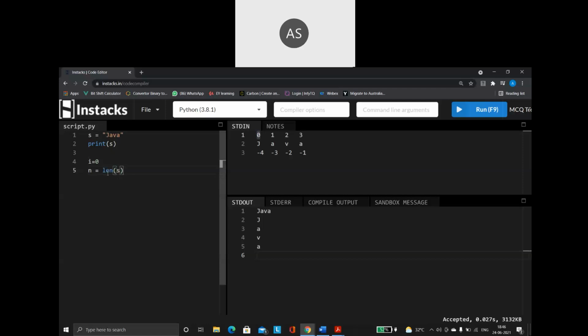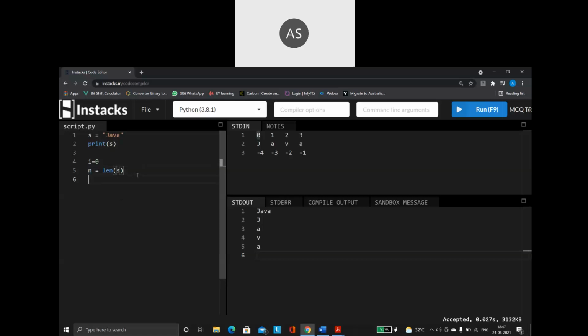So here, what is len? Len is a predefined function. Whatever variable name you pass inside the len, it is going to tell how many elements are present inside. It is going to return that number, and that number I am storing inside the variable n.